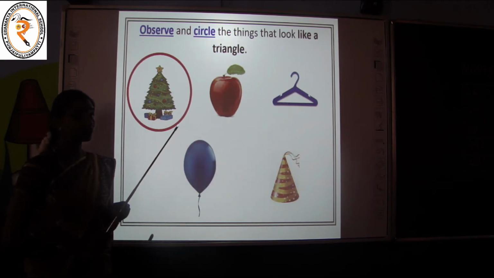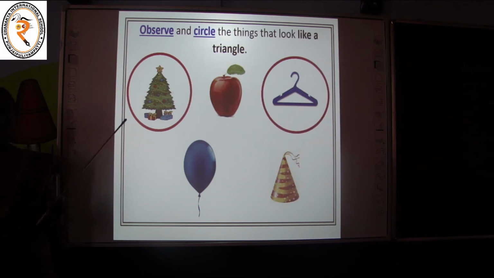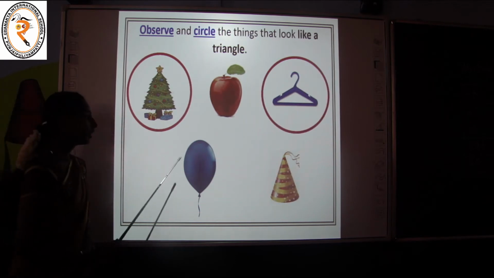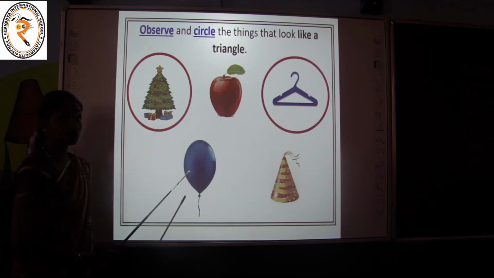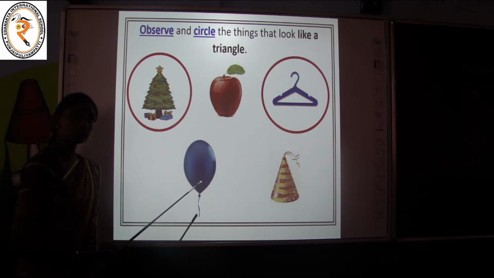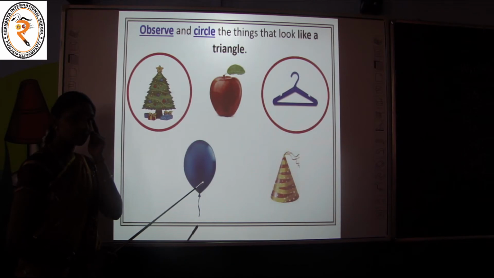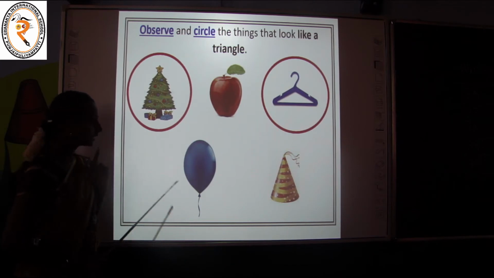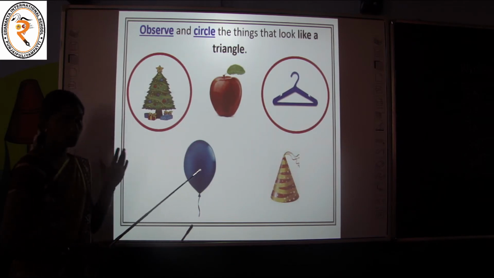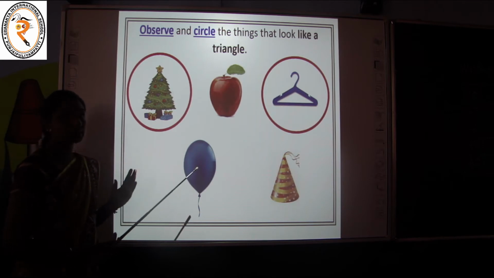What we have to do? We have to circle it. Very good, children. Keep it up. What is this, children? Balloon. Does this balloon look like a triangle or not? Tell me. Recall the picture. Recall the triangle shape in your mind and tell me. No, no, no. This balloon does not look like a triangle.